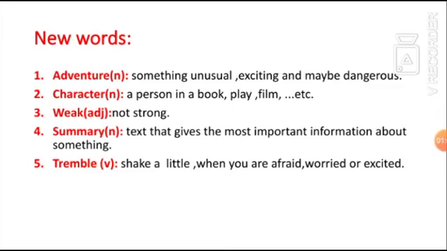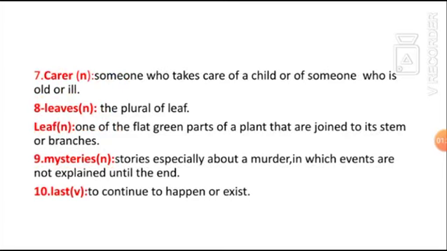The next word is tremble. Tremble is a verb, means shake a little when you are afraid, worried, or excited. You can also say the leaves are trembling. It means that the leaves are shaking. The next word is carer. Carer is a noun, means someone who takes care of a child or of someone who is old or ill.